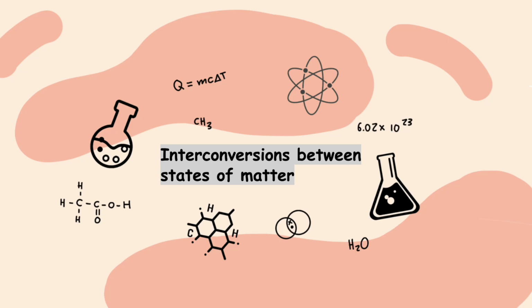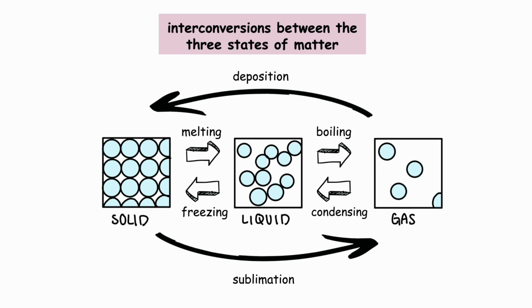Between us today, let's talk about interconversions between the three states of matter. We will talk about the names of the interconversions, how they are achieved, and the changes in arrangement, movement, and energy of the particles.